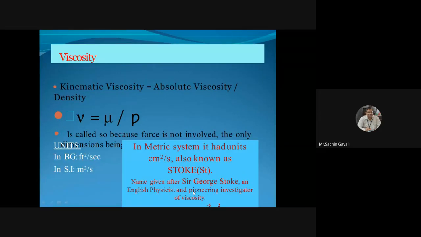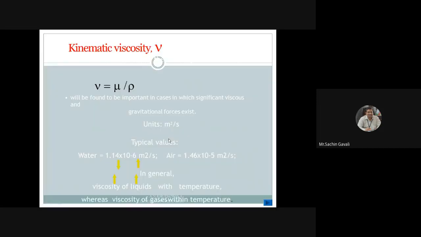Then kinematic viscosity is absolute viscosity divided by density: nu is equal to mu upon rho. It is called so because force is not involved. The only thing is, there is no force involved at all. Now we will find the unit of viscosity. The kinematic viscosity has unit meter square per second. How it comes, I will show.